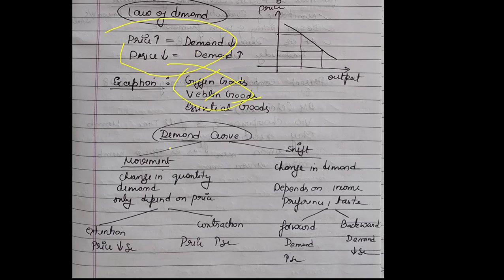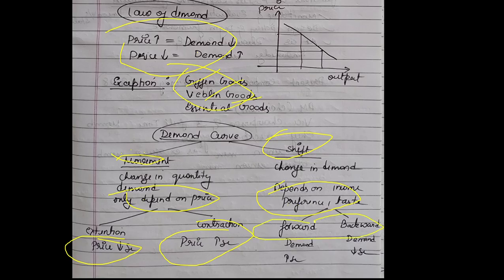Then what is the demand curve? Under the demand curve we have a movement as well as a shift. Under movement there is a change in quantity demanded which depends only on price. Whereas in shift it depends upon income. This is not so important. Here it is nothing but: when does the extension take place? As the price decreases there is an extension. If price increases, there is a contraction.